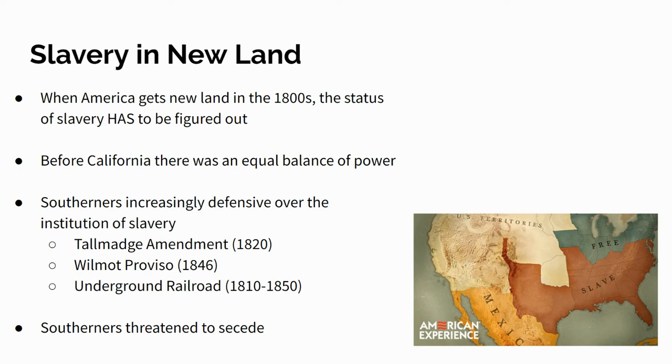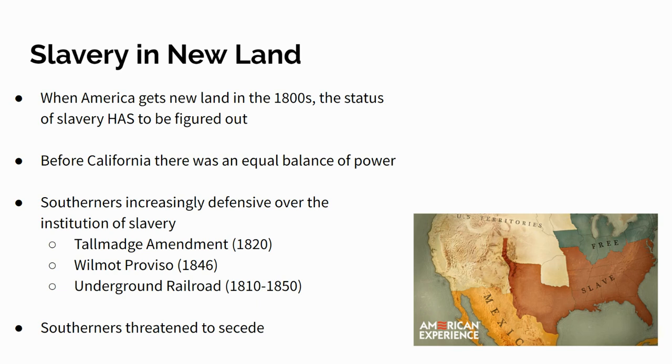When America gets new land in the 1800s, the status of slavery has to be figured out. For example, in the Mexican Cession, there is a crisis. All this new land that we got, is it free? Is it slave? What's going to happen? Before the Mexican Cession, there's a perfect balance of 15 free states and 15 slave states, as you see in that map on the right, which means that there is an even number of representation in Congress for free and slave states. And slavery is a hot, big topic that both sides want to figure out, but they're afraid of having one state get too much power because the other side would be drowned out.